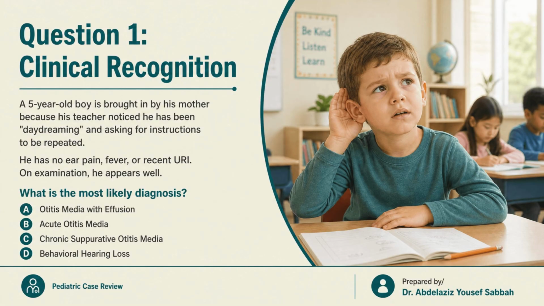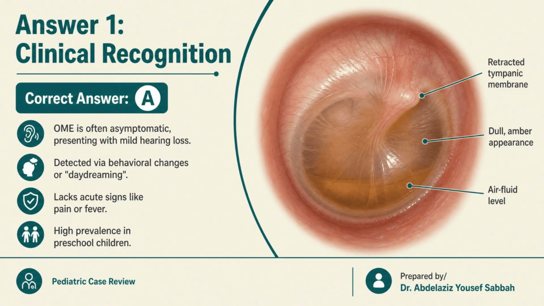A 5-year-old boy is brought in by his mother because his teacher noticed he has been daydreaming and asking for instructions to be repeated. He has no ear pain, no fever, and no recent upper respiratory infection. On examination, he appears well. What is the most likely diagnosis? Option A, otitis media with effusion. Option B, acute otitis media. Option C, chronic suppurative otitis media. Option D, behavioral hearing loss. The correct answer is option A, otitis media with effusion.